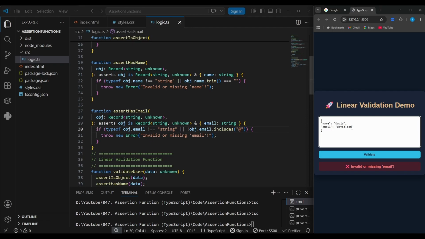Then if I add david@example.com, now it's working as it should. This is the linear validation pattern. Assert your conditions at the top, execute your logic at the bottom. It makes your code look like a recipe instead of a choose your own adventure novel. Plus, if something goes wrong, you get a clear error message instead of a silent failure or a cannot read properties of undefined nightmare. You've just leveled up your TypeScript game. No more nesting, no more pyramids, just clean, assertive code.